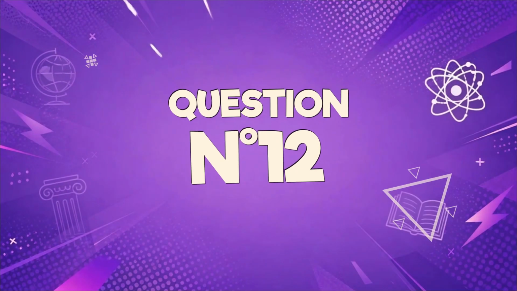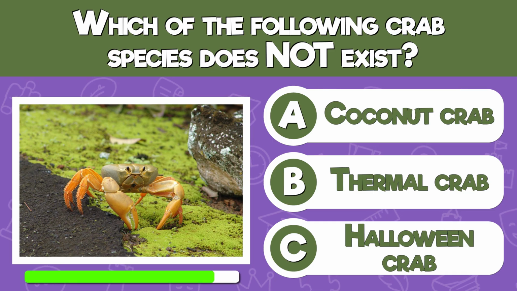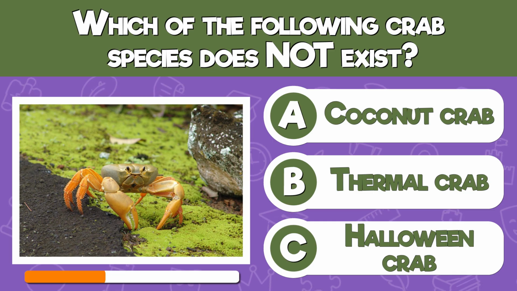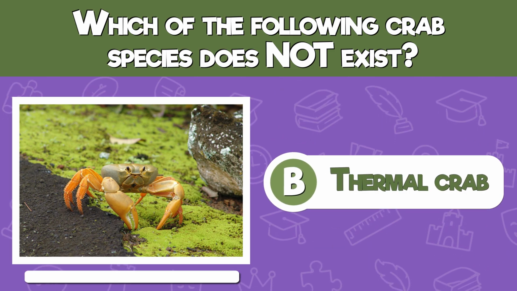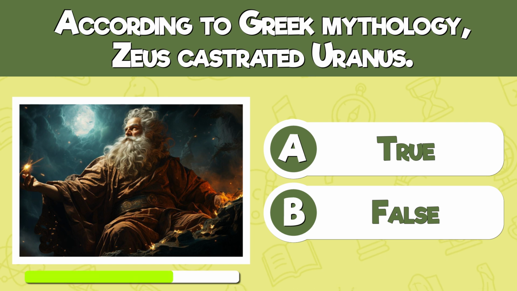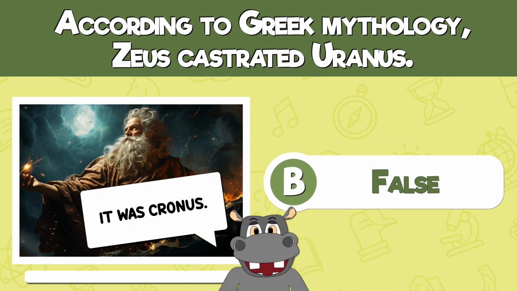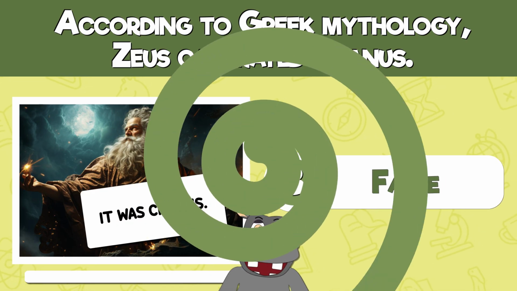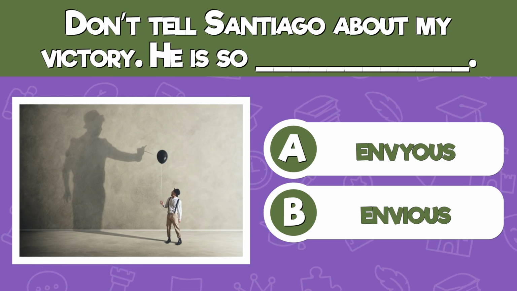Here comes another one. Which of the following crab species does not exist? Thermal crab. According to Greek mythology, Zeus castrated Uranus. False. It was Cronus. Don't tell Santiago about my victory. He is so envious. Which word is spelled correctly?